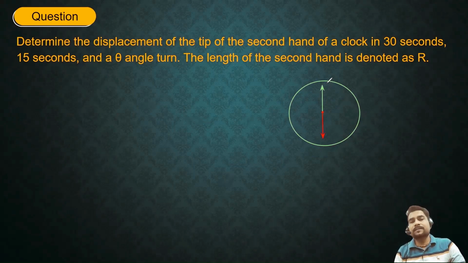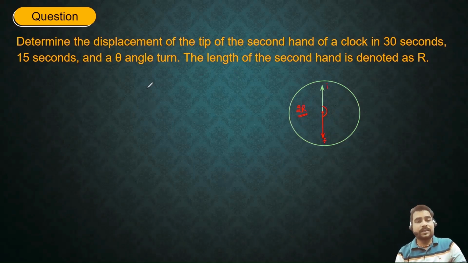So displacement means shortest distance between initial and final point. So this is my initial point, this is my final point, and it covers a 180-degree angle. So in this case, the shortest distance between them is going to be 2r. So displacement would be 2r because r is the length of this second hand needle.